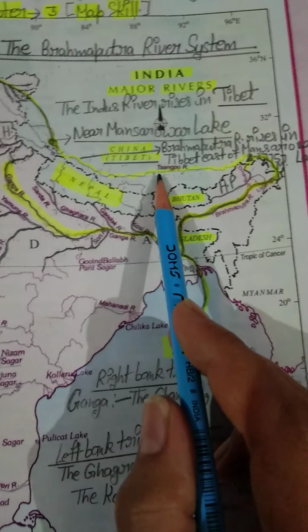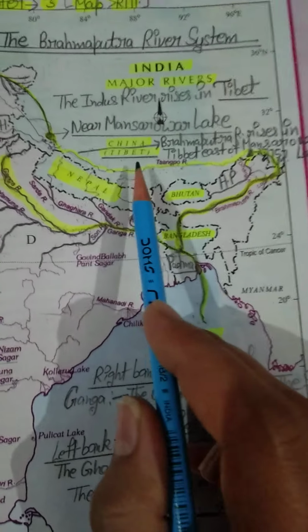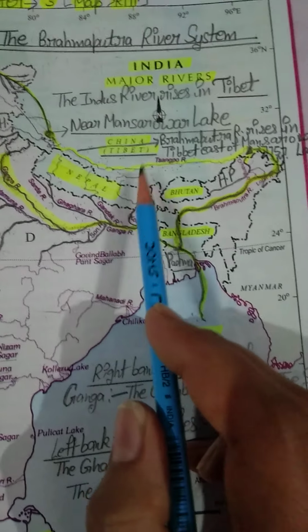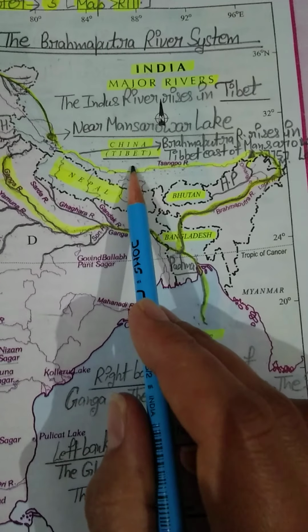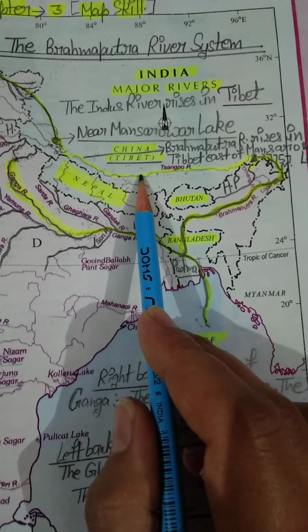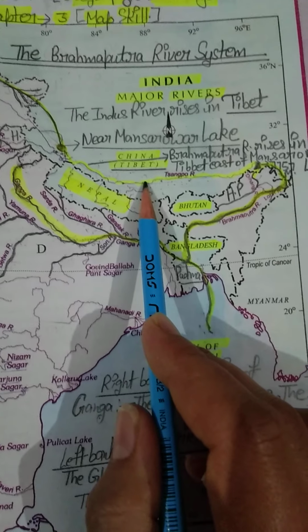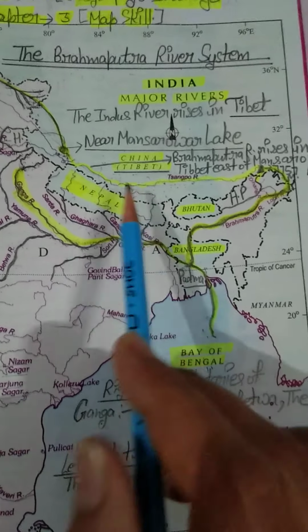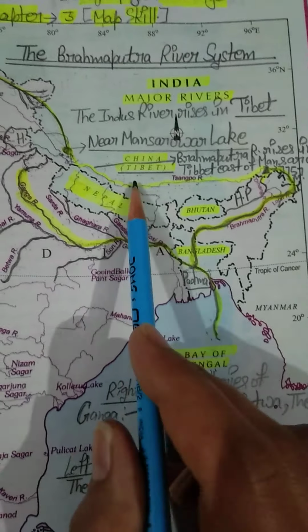When this river flows in the Tibet area, at that time it does not have a very high volume of water. You know the reason? The reason is that Tibet is a cold and dry area. So this is the reason that Brahmaputra river does not have a very high amount of water.